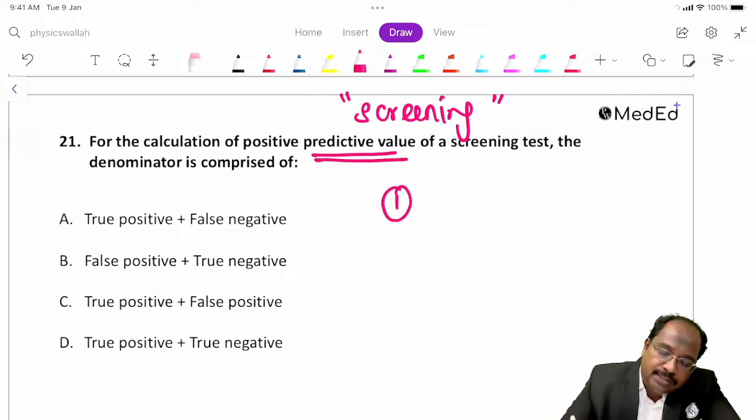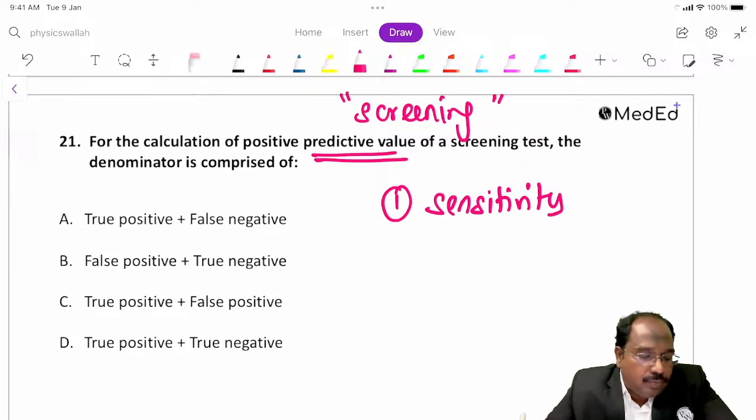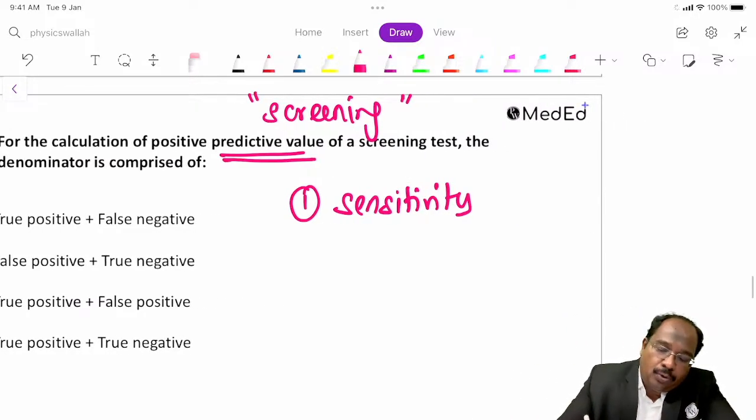First, what is sensitivity? Sensitivity means the ability of the test to identify true positives.